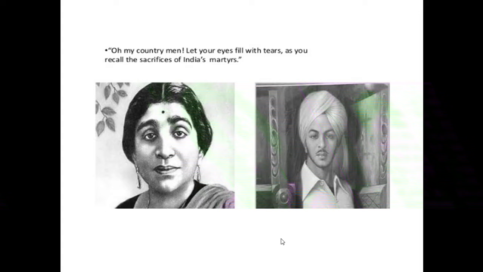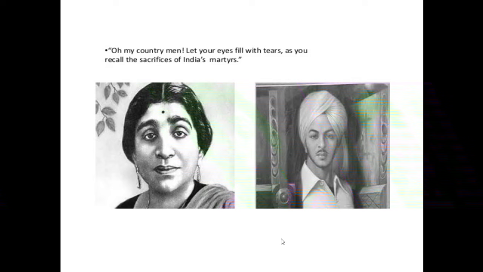Now if you look into your book, in the first picture we can see Lata Mangeshkar singing one song, and that is, "O my countrymen, let your eyes fill with tears as you recall the sacrifice of India's martyrs." That is in Hindi, "ए मेरे वतन के लोगों, जरा आँख में भर लो पानी." She is just recalling the freedom. Through the pictures, it explains the ideas that led to the war of independence. So this is what we are going to see now.